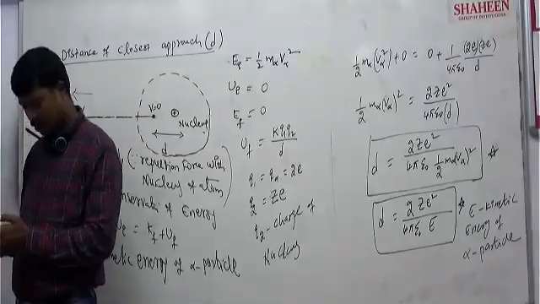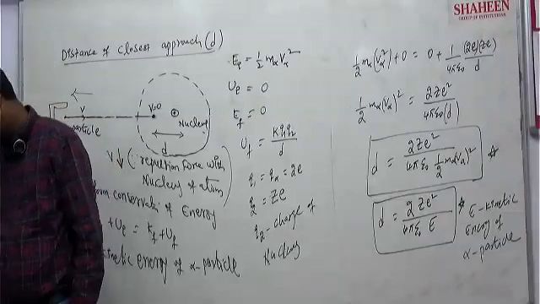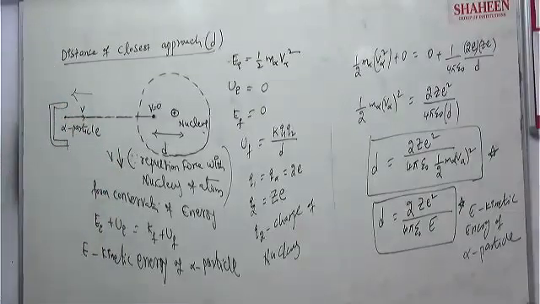Is it clear, boys and girls? The part of the closest distance of approach. The derivation is clear.